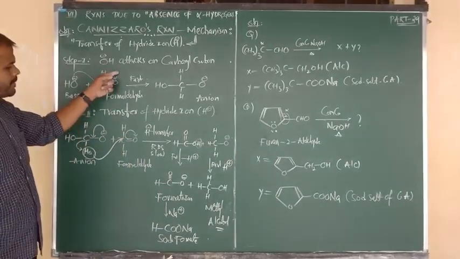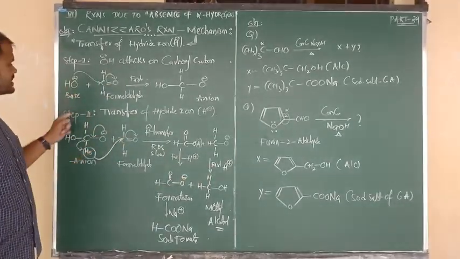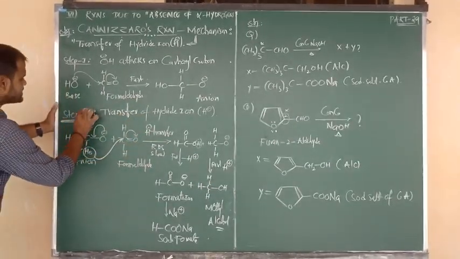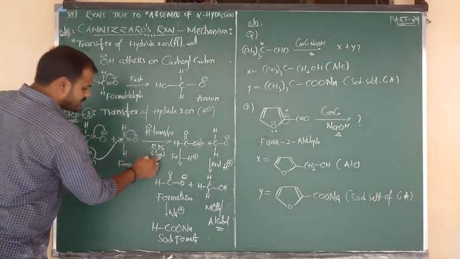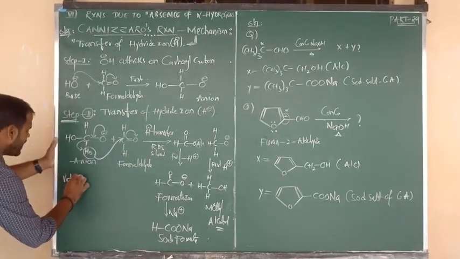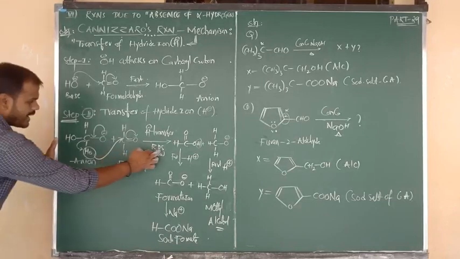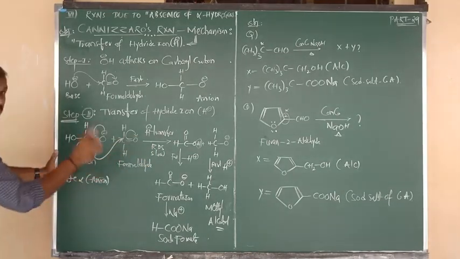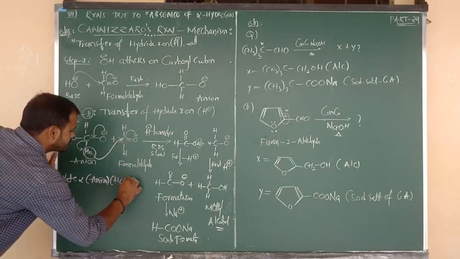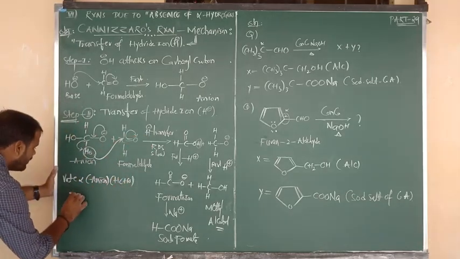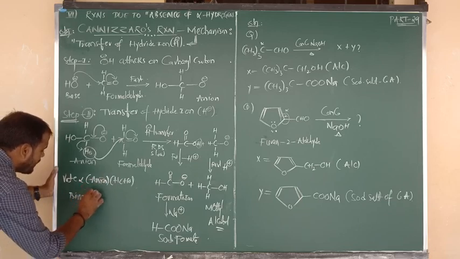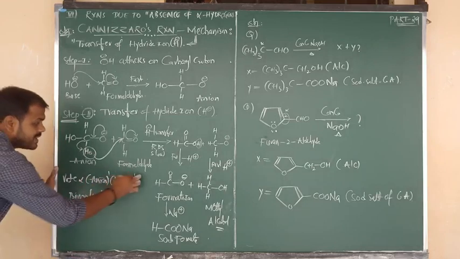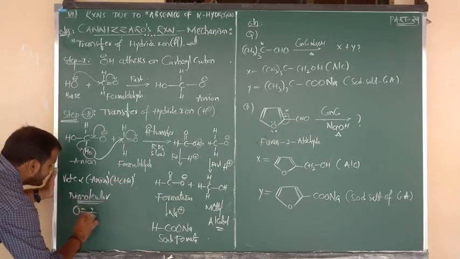Now first step and third step are fast, and the second step is the transfer of hydride ion. It is a slow step. So the second step is very important, because it is the slow step, and also we can say the rate determining step. Rate is directly proportional to the anion, and also the rate depends upon only 1 mole of formaldehyde. So rate depends upon 2 molecules. We can say it is a bimolecular reaction. Power 1, sum of power, nothing but order, is 2. So we can say for this the order is 2.